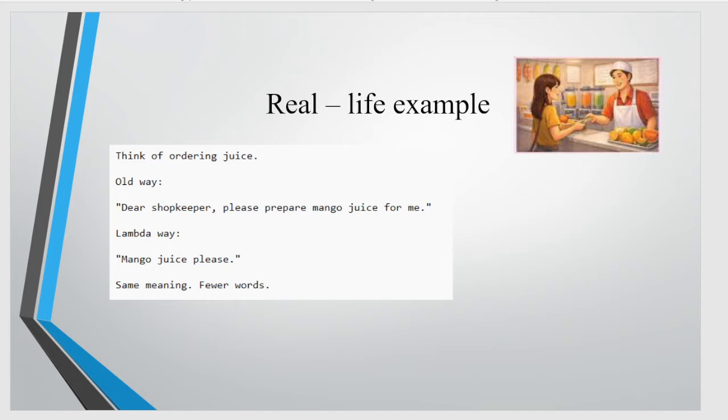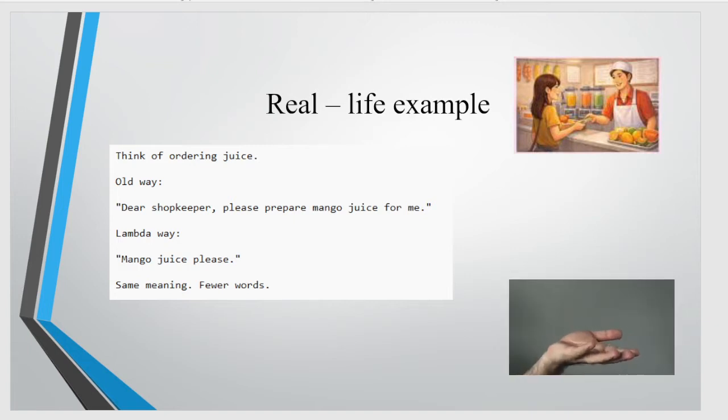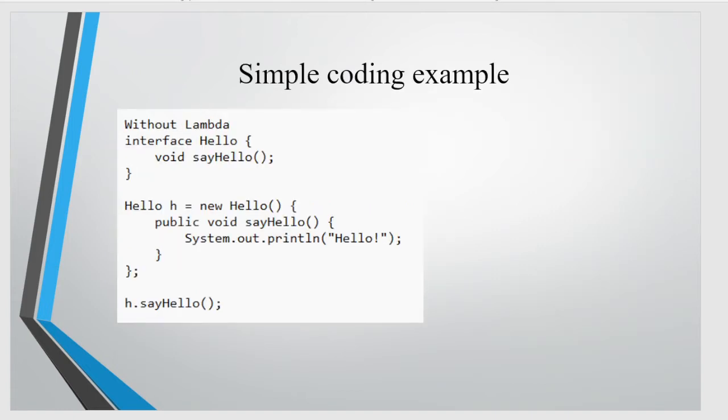So look at another real life example. Think of ordering a juice. The old way is like you go to the shop and ask the shopkeeper, dear shopkeeper, please prepare mango juice for me. So this is like without lambda. But the lambda way is very simple: mango juice please. Same meaning, fewer words.